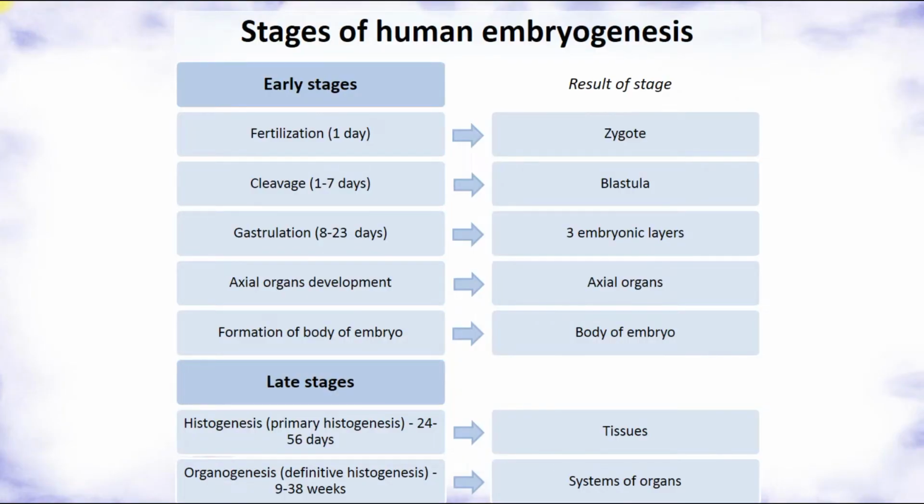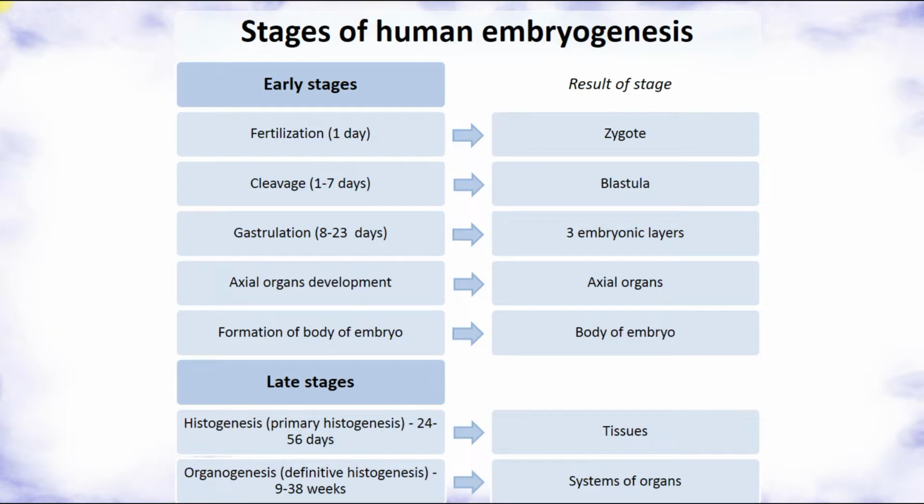Human embryogenesis is divided into early and late stages. Early stages include fertilization, which results in formation of zygote. Next, it's cleavage. It takes first week and it results in the formation of morula and then blastula. So blastula is the final result of cleavage. After that, there is gastrulation, which includes early and later gastrulation, and it results in formation of 3 embryonic layers.